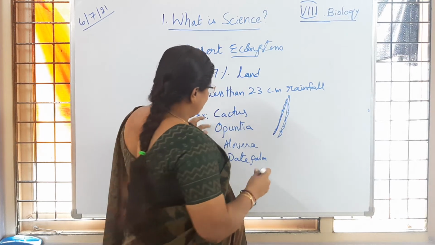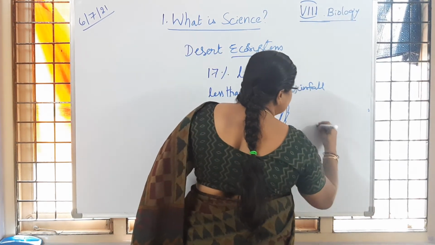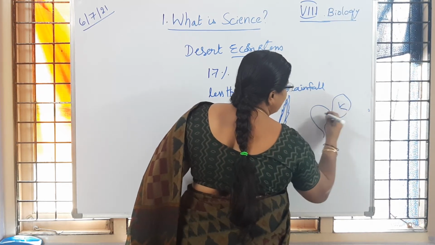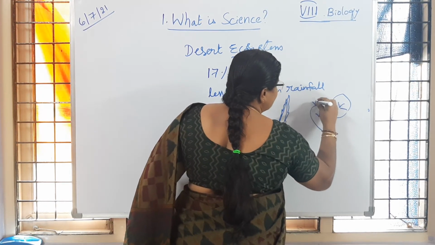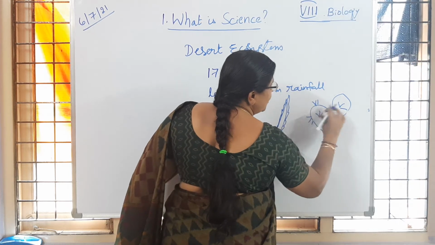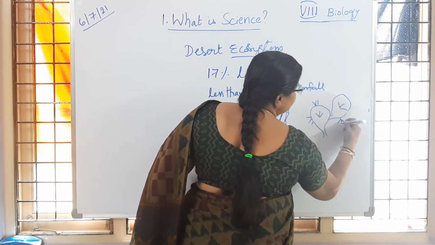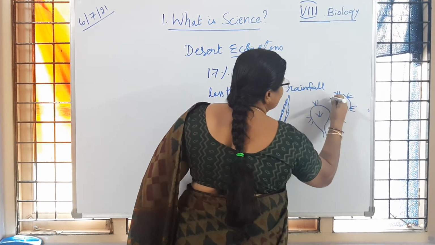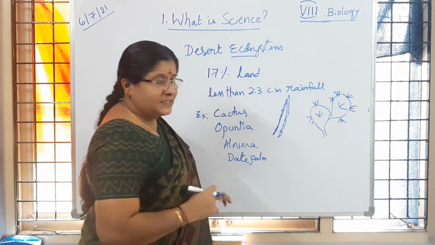Opuntia is like this, and on this we observe spines, thorns. This portion is very green in color. If green color is there, what does it mean? It has chlorophyll so that it can prepare its own food.